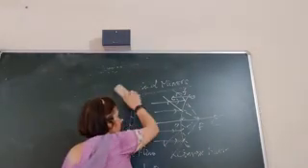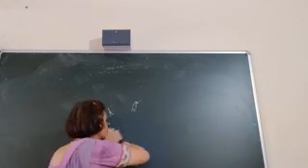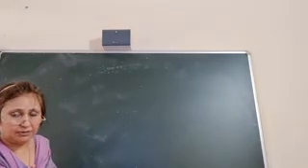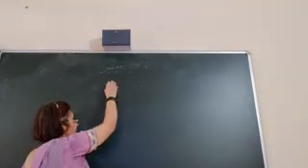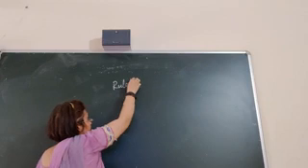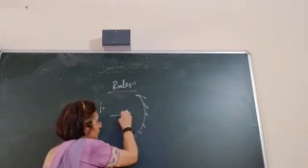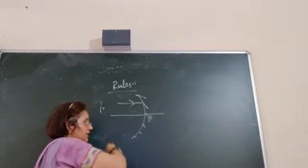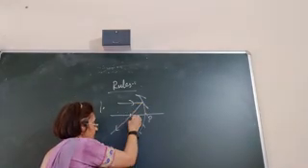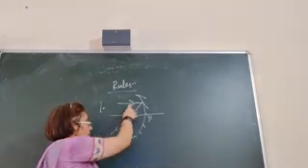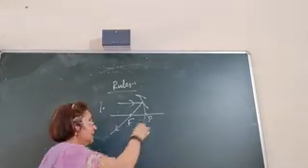Next, we'll study image formation by a concave mirror. Before studying that, there are some rules which have to be remembered for the image formation. The first rule is that any ray of light which is parallel to the principal axis passes through the principal focus in case of a concave mirror.